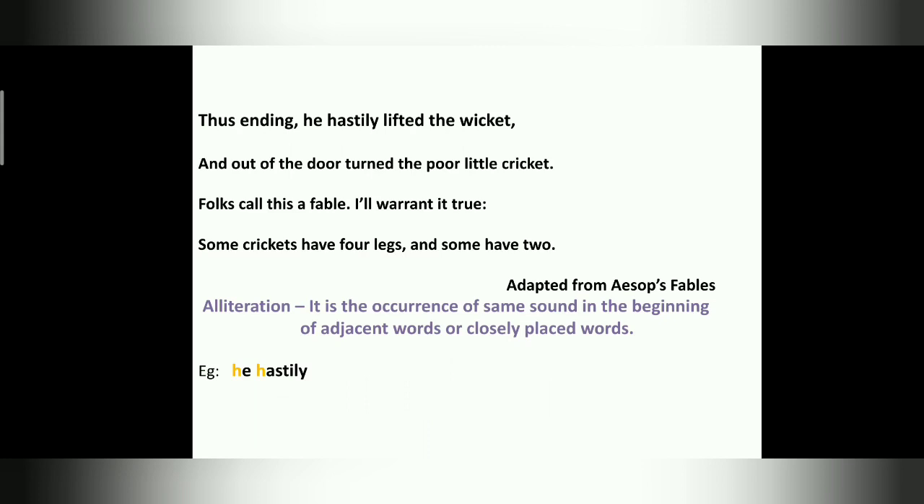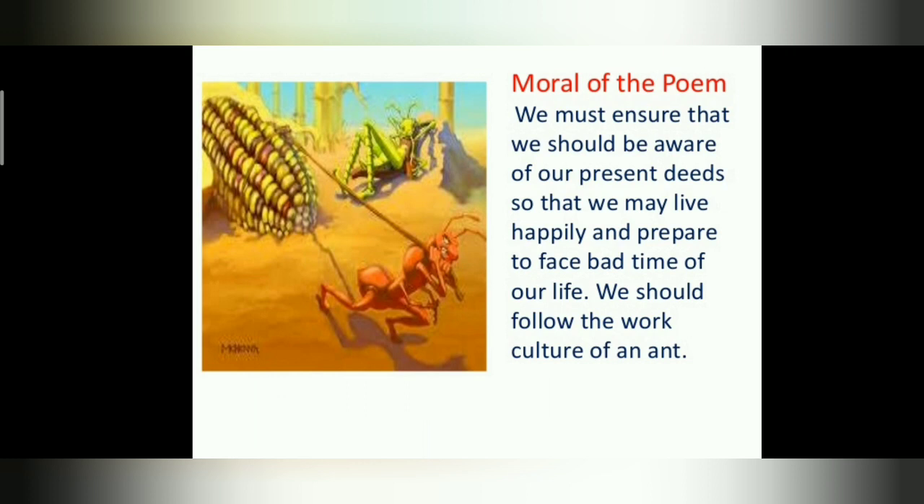Now coming to the moral of the poem, children. So what is the moral of this particular poem, The Ant and the Cricket? Yes, here it is. We must ensure that we should be aware of our present deeds so that we may live happily and prepare to face bad times of our life. We should follow the work culture of an ant. Yes, really, it's very true that we need to follow the work culture of an ant, children, and also we have to plan in order to face the bad times of our life.